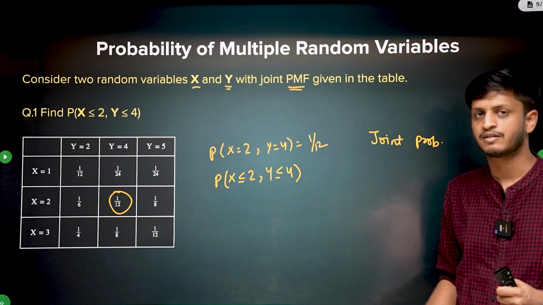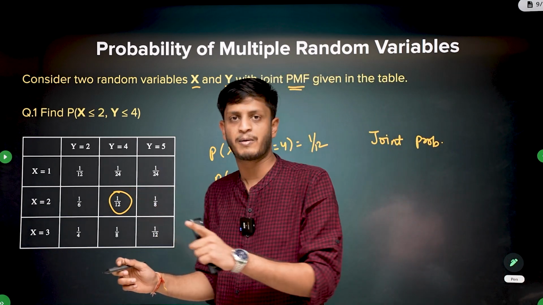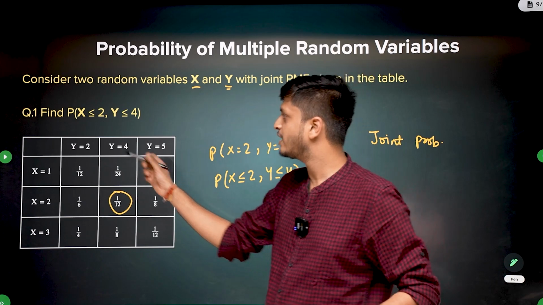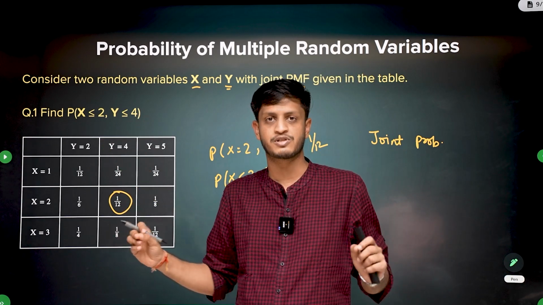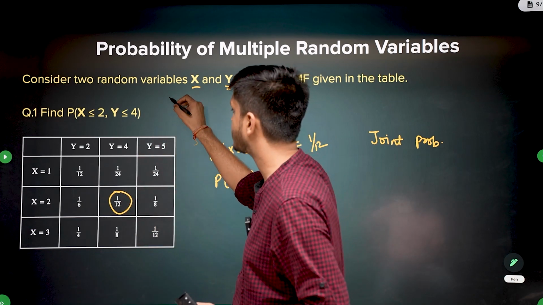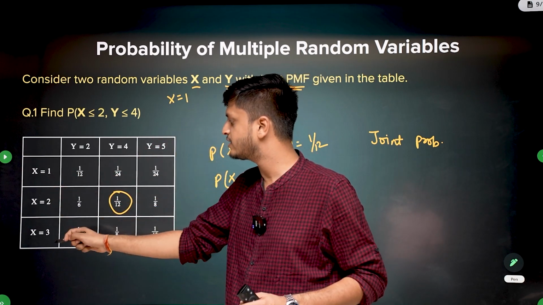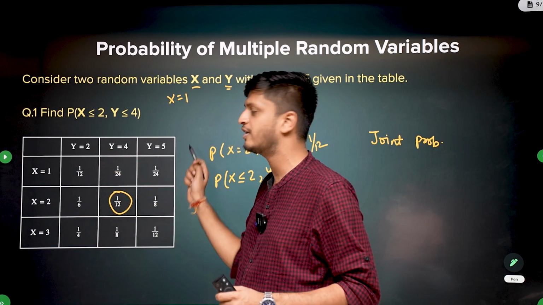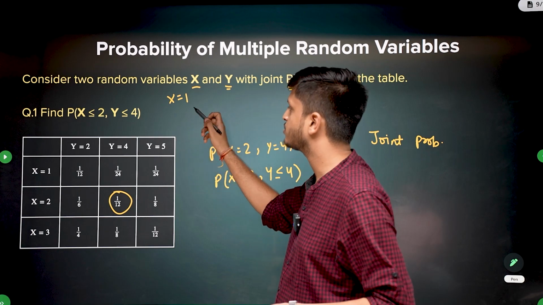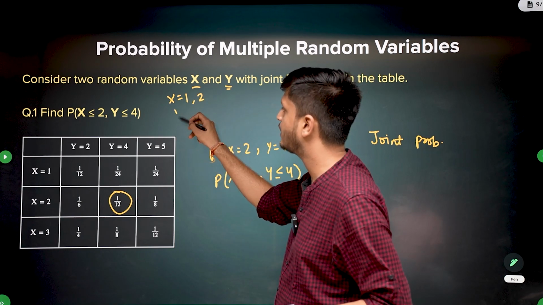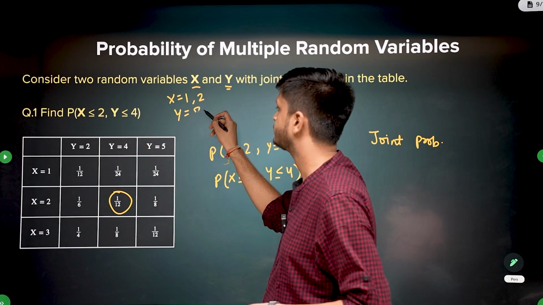That's the question asking. So basically it's not just a single joint probability. Here x can be less than equal to 2 and y can be less than equal to 4. So there are multiple such possible options. See, the possible values of random variable x are given to be 1, 2 and 3, and for y they are given to be 2, 4 and 5. So what they are saying is x has to be less than equal to 2, so x can be either 1 or 2, and y has to be less than equal to 4, so it can be either 2 or 4.